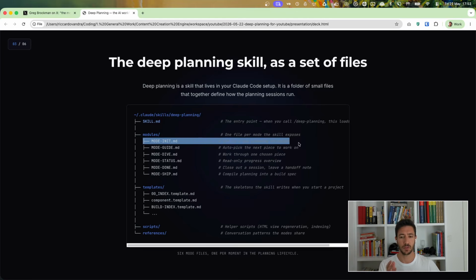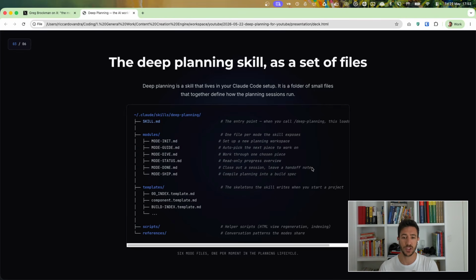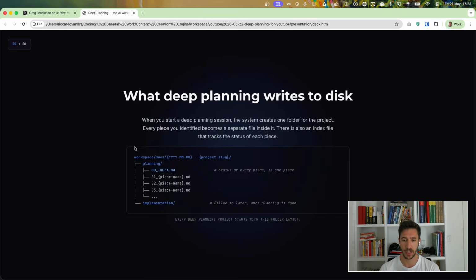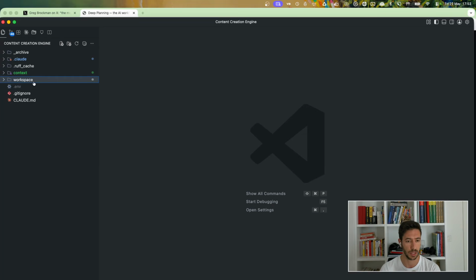For example, it takes 3 hours or 5 hours or 10 hours to create and plan out the different features, but once you finish that, the building is something that takes 20 minutes, for example. And I will show you an example of that. And then on top of that, other things that we have here are actually templates, as well as different scripts for creating the actual template. Essentially, what we have is a structure like the following. And now let me show you within VS Code what that looks like.